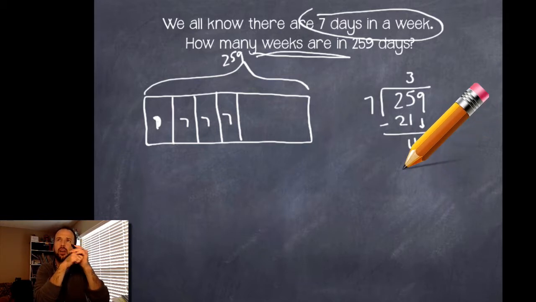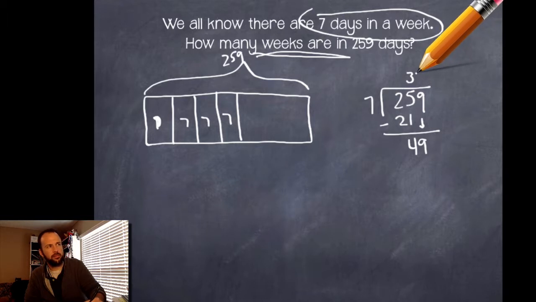Well, I know 7 times 5 is 35. Plus 7 more would be 36, 37, 38, 39, 40, 41, 42. Plus 7 more would be 49. Perfect. Okay, so that's 7 times.